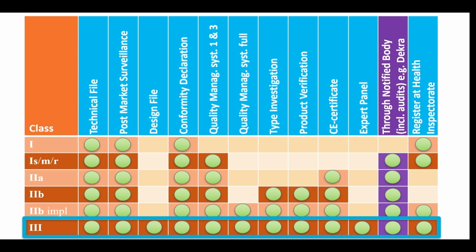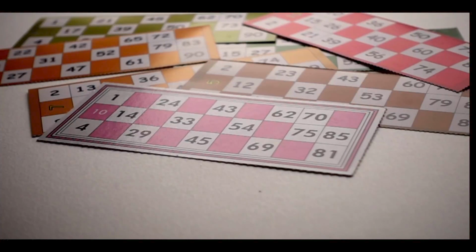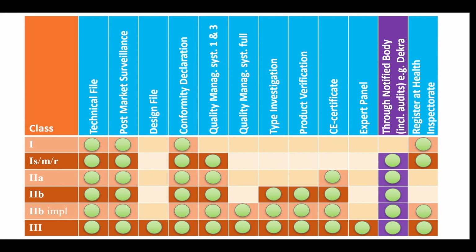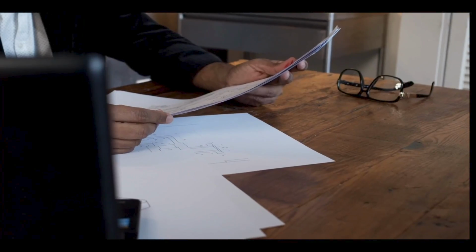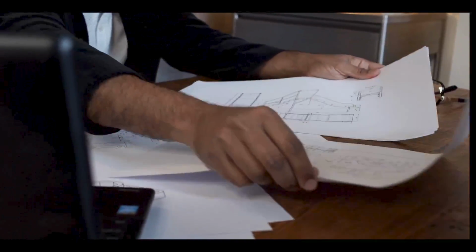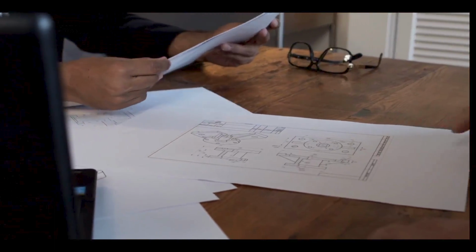If you happen to be developing a Class 3 medical device, you have really hit the conformity routes bingo. Because for Class 3 devices, it is obligatory to not just have the technical file of your device, but to also have a design file that shows for all your relevant design steps why you took one design option over another. And only for Class 3 devices, before you can get a CE mark, your investigational device dossier, including all your validation studies, etc., must be reviewed by an EU panel of experts. And that can take months.